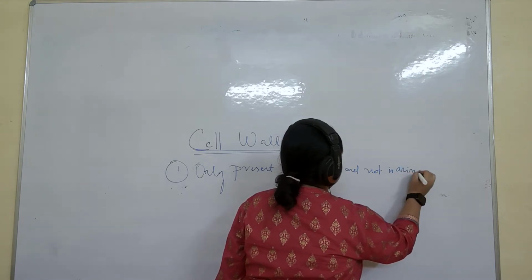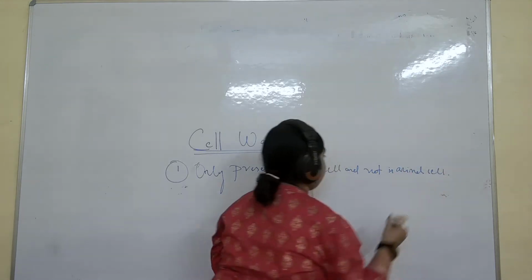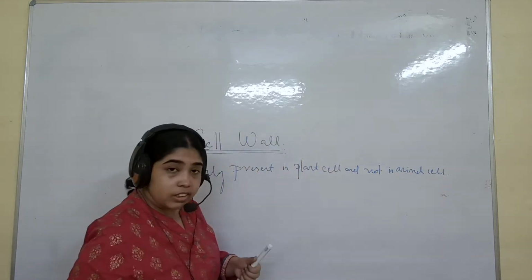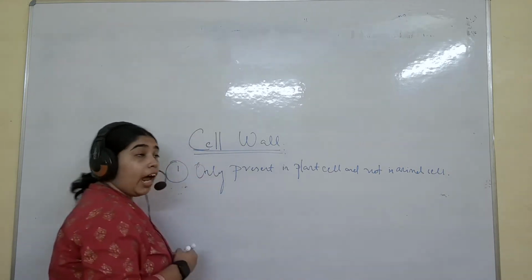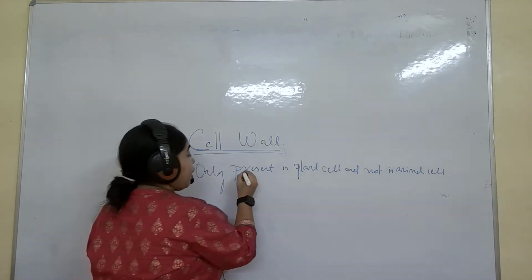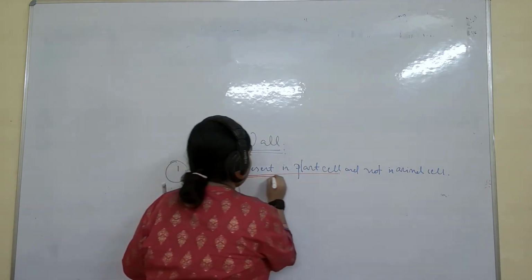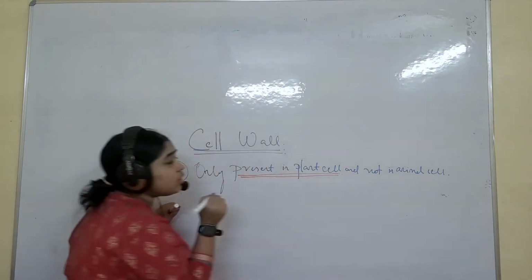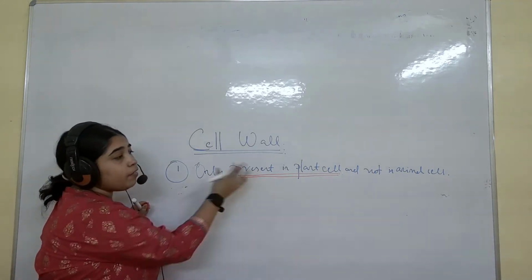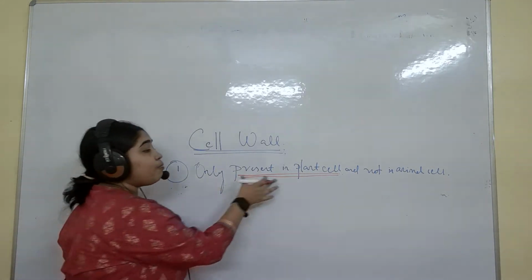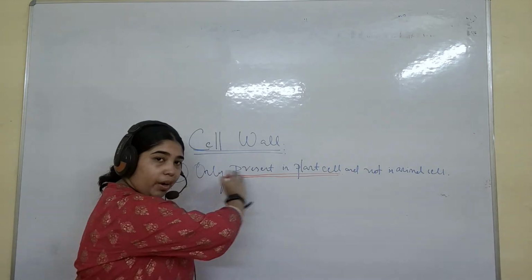Okay, not in animal cell. Understand? Now, suppose this is a question, and this is the answer that you have written. If you mark this, "present in plant cell," then the teacher who is checking your copy will understand that you are a good student because you have marked the important point. The whole point is important.